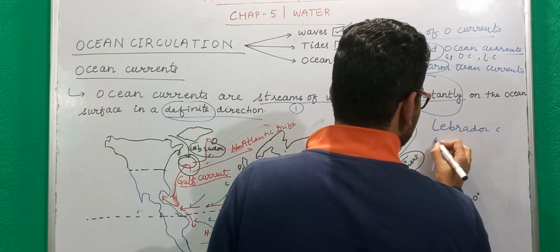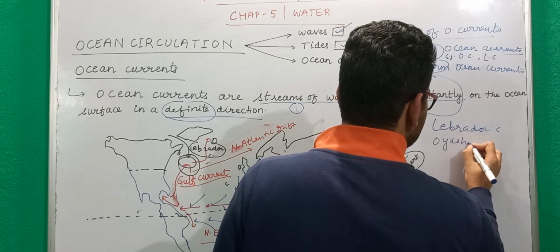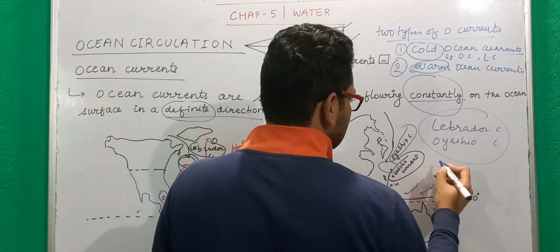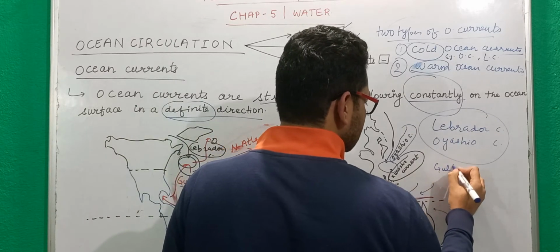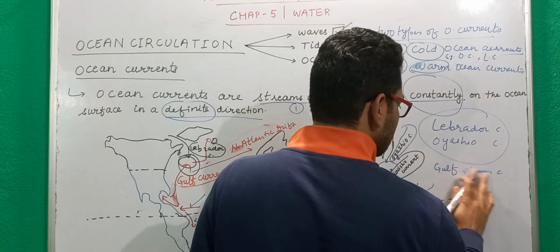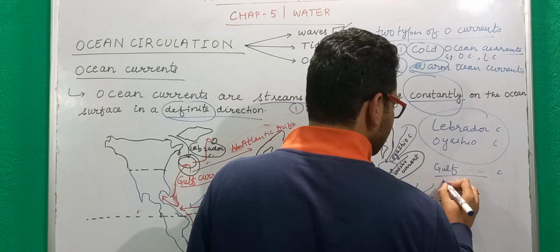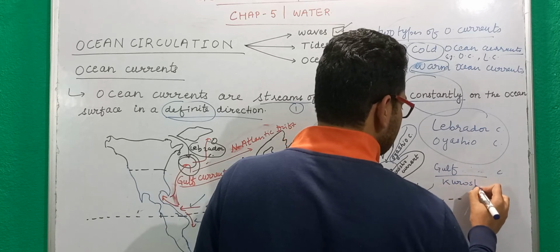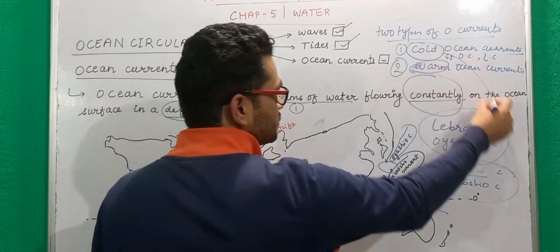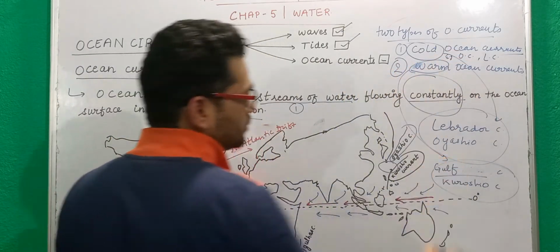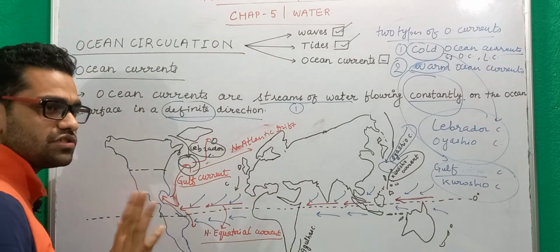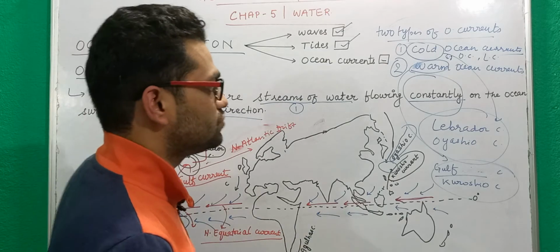The Labrador and Oyashio currents are examples of the cold ocean currents, and the Gulf Stream or Gulf current, and then you have the Kuroshio current, are examples of warm ocean currents. So these are the examples of cold currents, and these are the examples of warm ocean currents. Write it down.